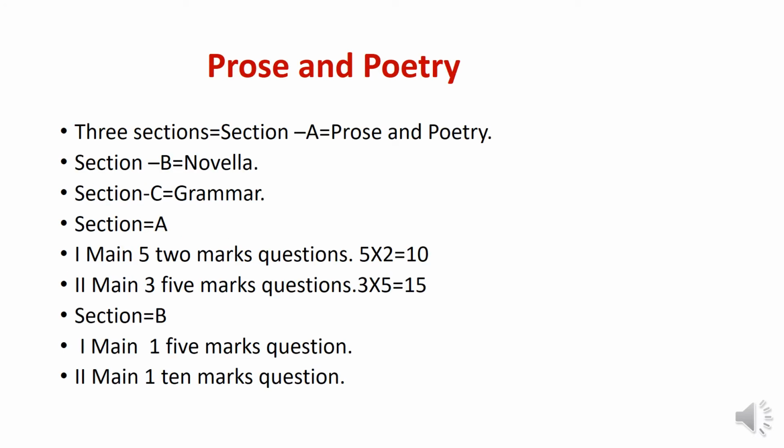So in the prose and poetry, let us discuss. There are three sections in the text. One is section A, that is prose and poetry, section B, that is novella, and section C, that is grammar. In section A, in the first main, there will be 5 two-marks questions, that will be 10 marks. So 5 into 2 is equal to 10 marks.